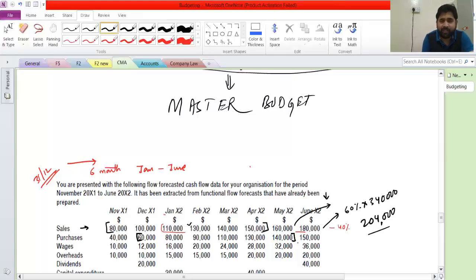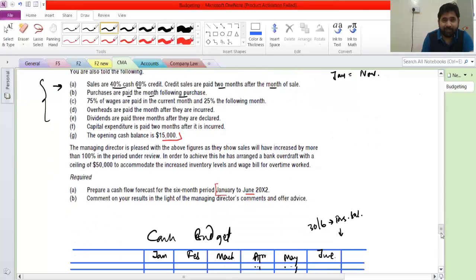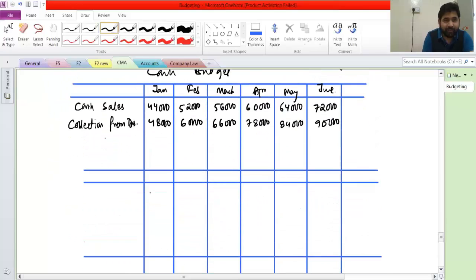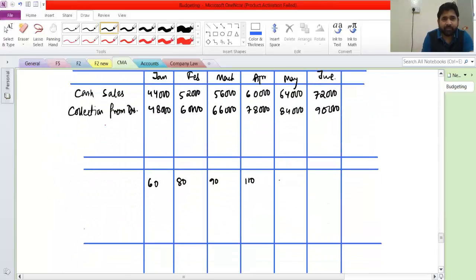So here, from December till May, I should copy the whole line: 60, 80, 90, 110, 130, 140, correct? 60 will be paid in January, 80 will be paid in February, like that. Is this clear with everybody? Yes. So let me write the numbers first. 60, 80, 90, 110. Then it was what? 30, 40. So 130 and 140.